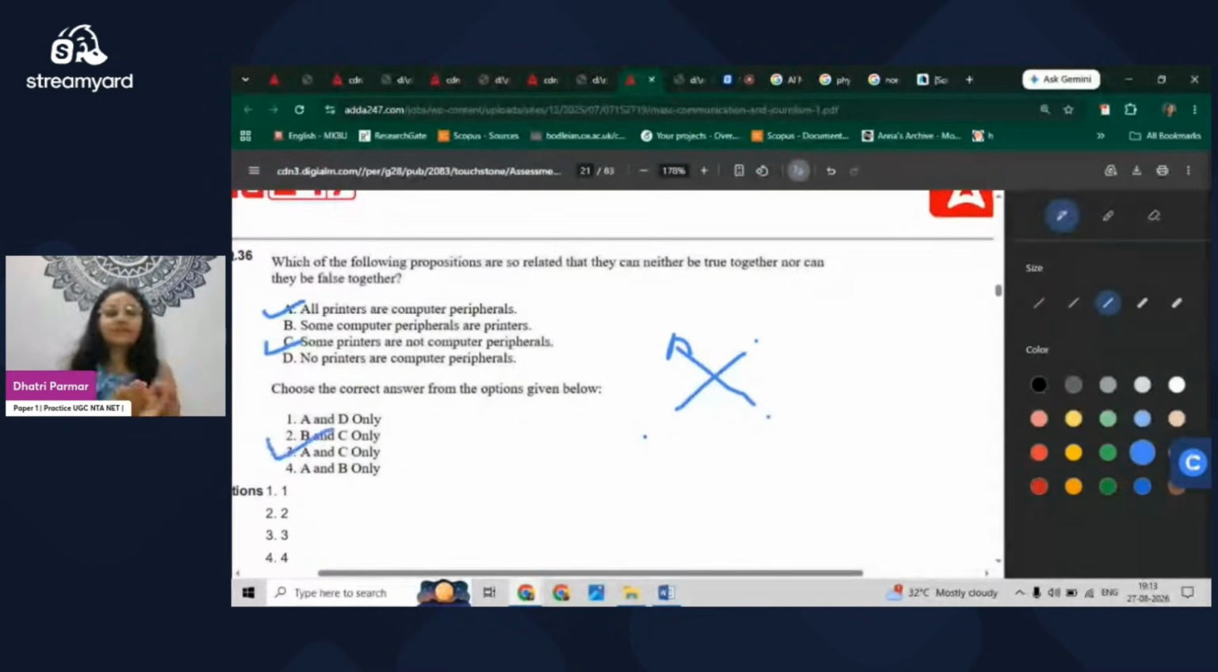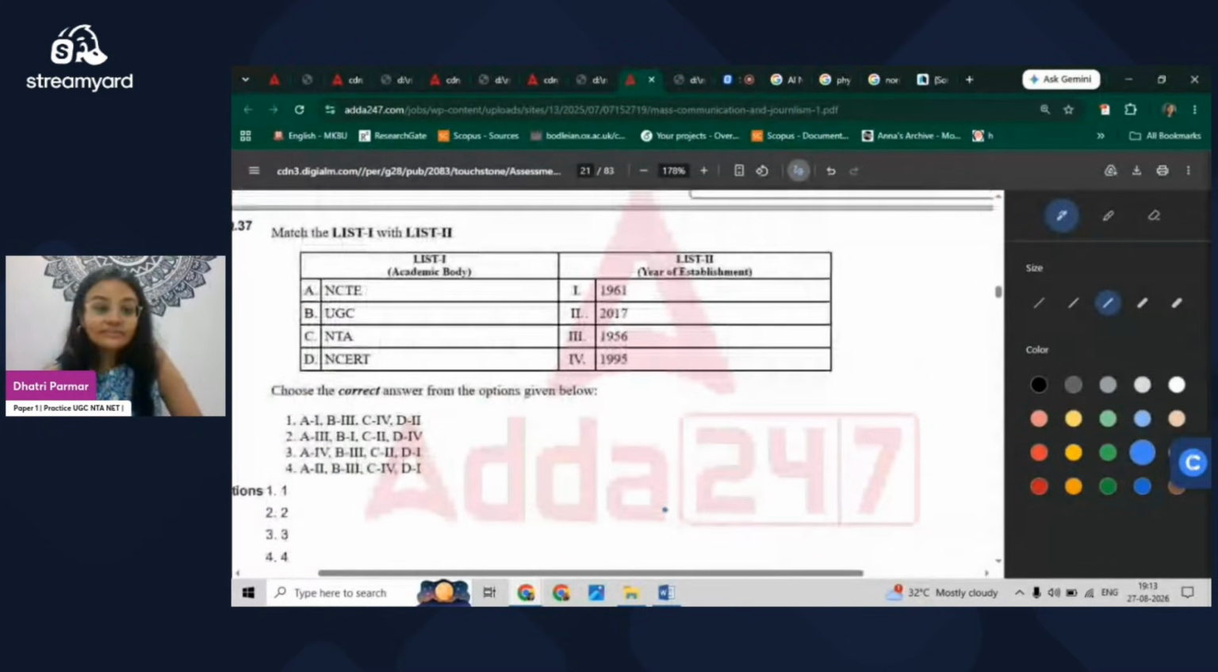Next, we are aware that UGC was founded in 1956, NTA was founded in 2017, NCERT in 1961, and NCTE in 1995. In that case, the answer is 3.